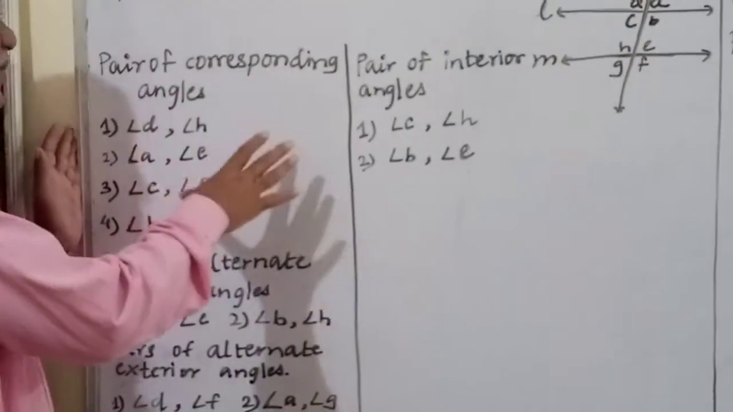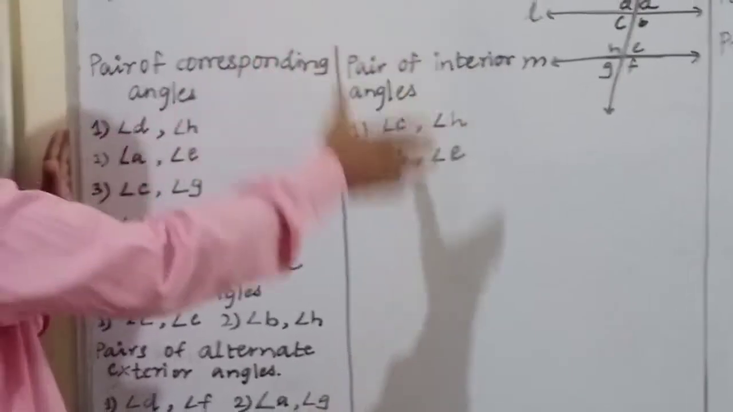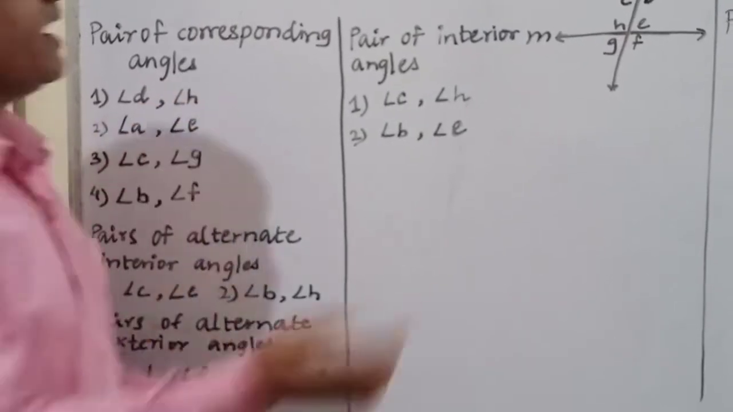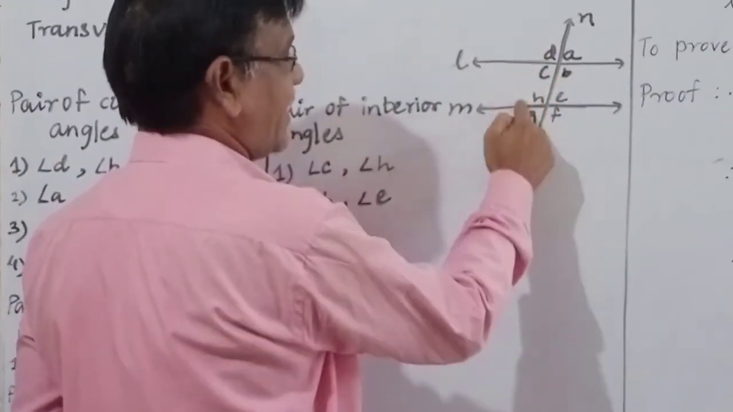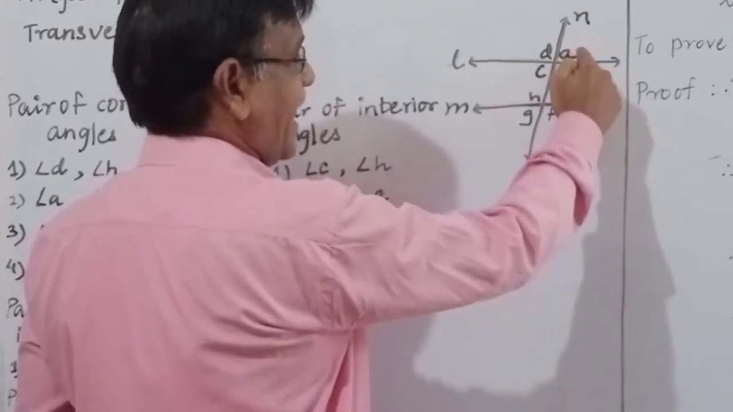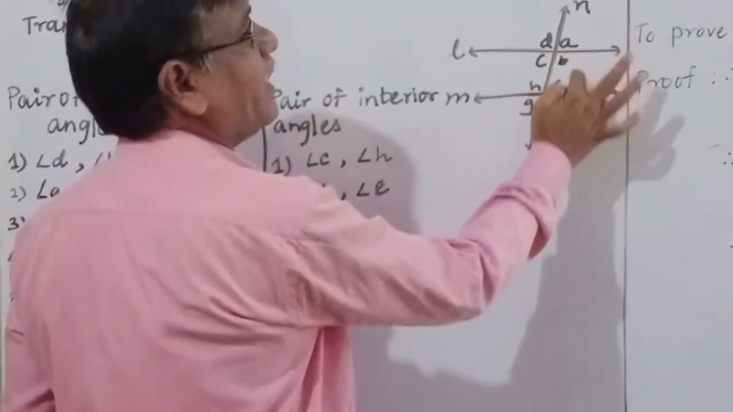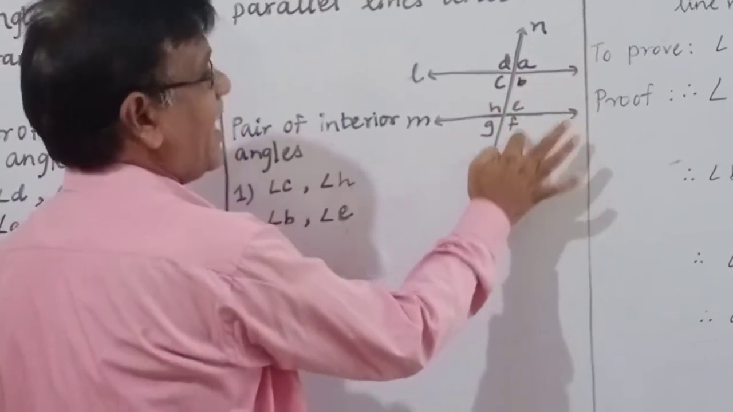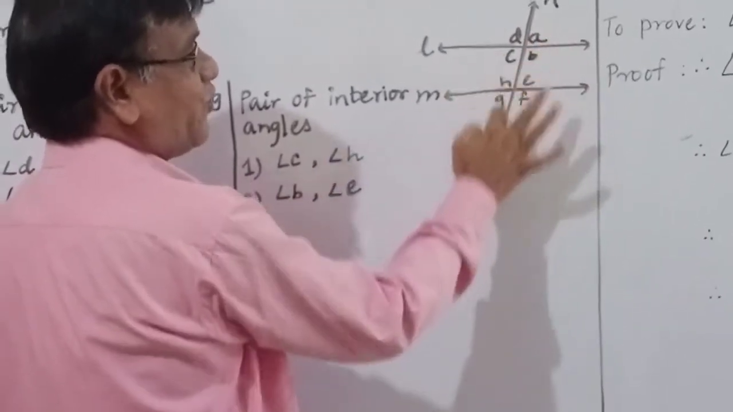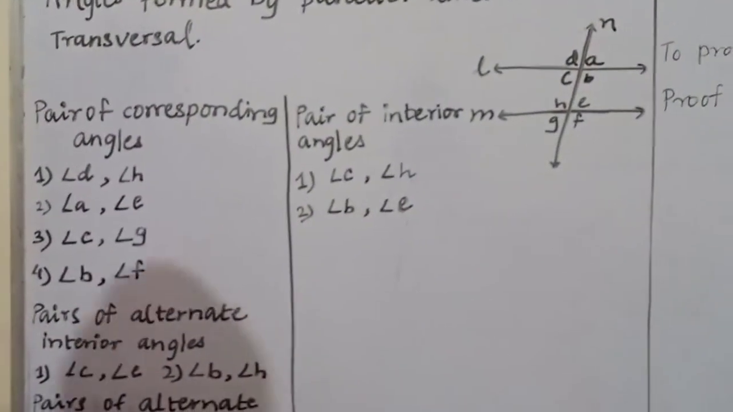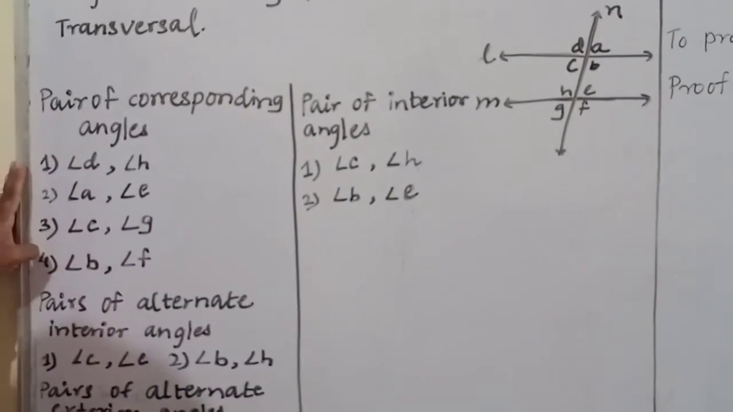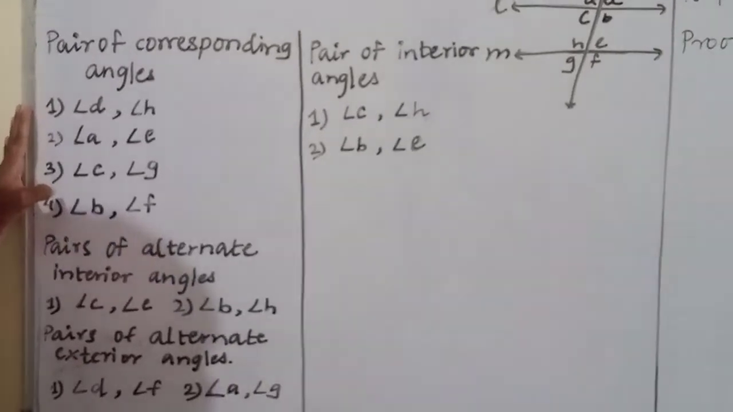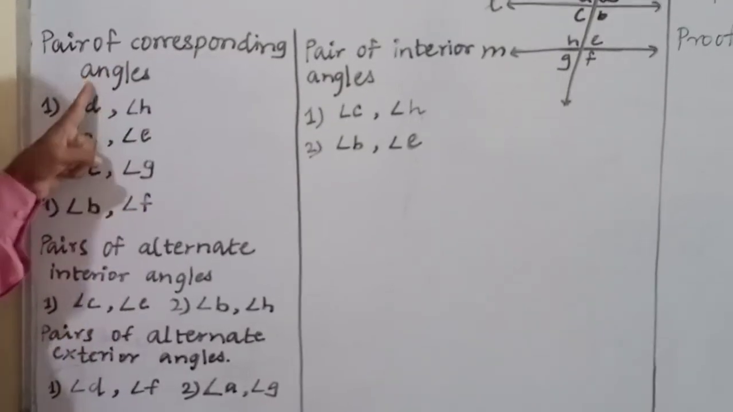Okay, for the angles formed by parallel lines and a transversal, the pairs of corresponding angles are: angle D and angle H, these two are said to be corresponding angles. Angle A and angle E, these two are corresponding angles. Angle B and angle F, these two are corresponding angles. Angle C and angle G, these two are corresponding angles. Means a total of 4 pairs of corresponding angles are formed when two parallel lines and one transversal are there.